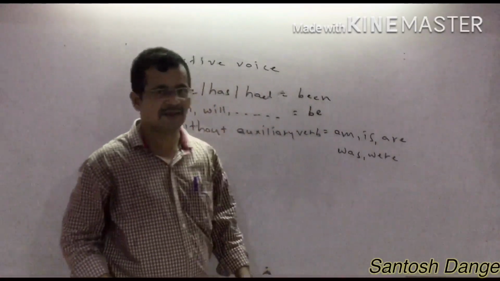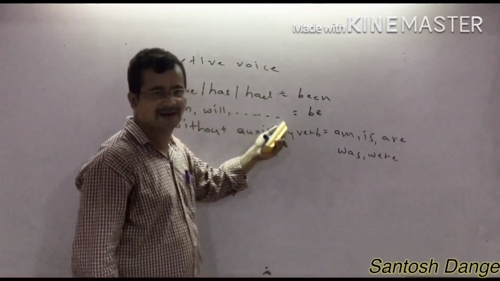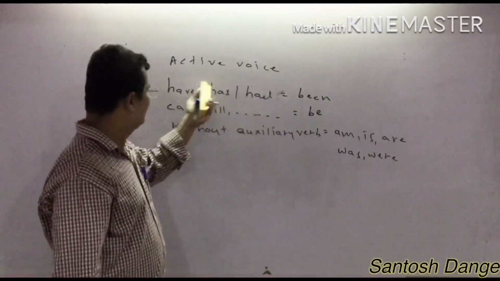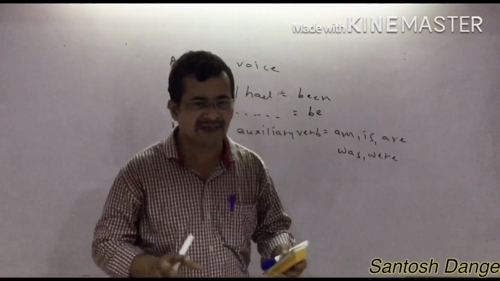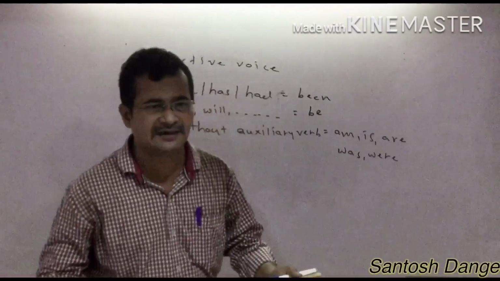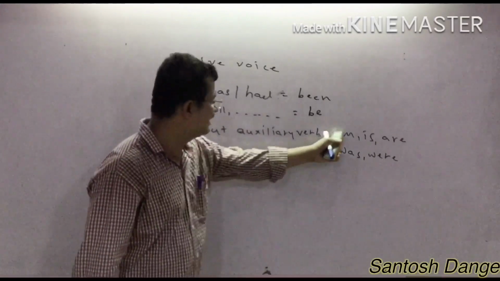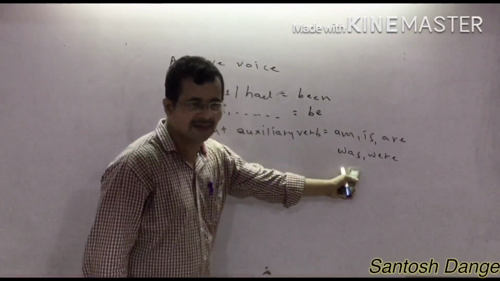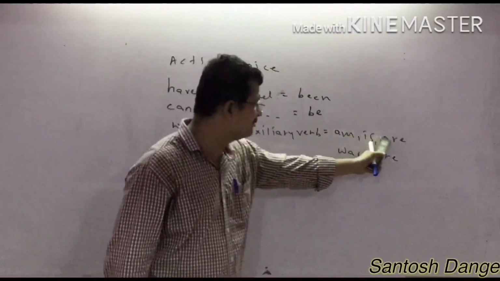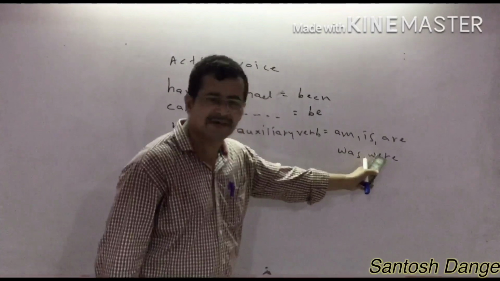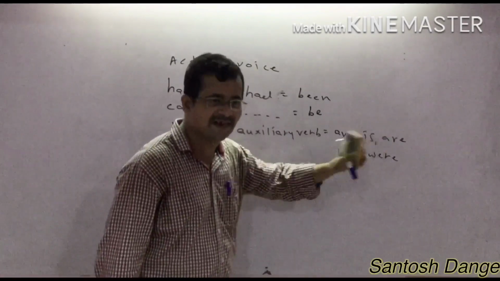Whenever they have not given any auxiliary verb, whatever I have indicated above, have, has, had, or can, will, would, should, may, must, might, at that time you have to use am, is, are, and was, were. If the sentence is given in the present tense, you can use am, is, are, and if the sentence is given in the past tense, you can use was and were.